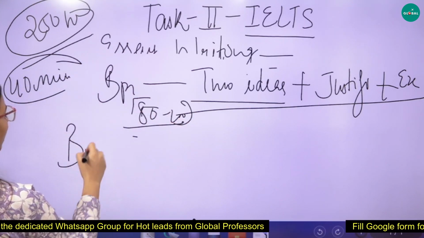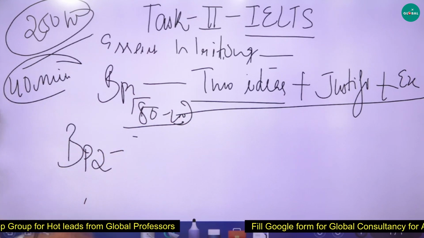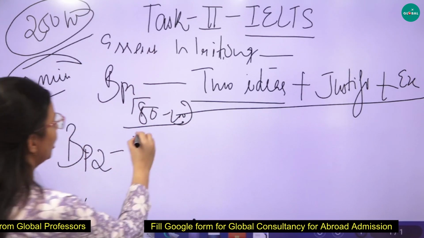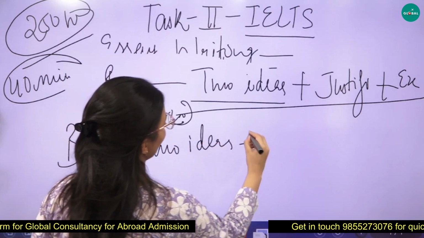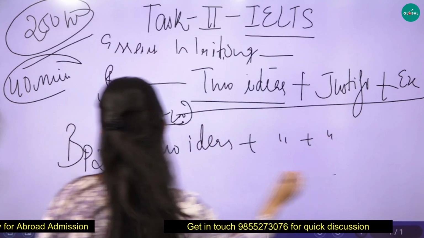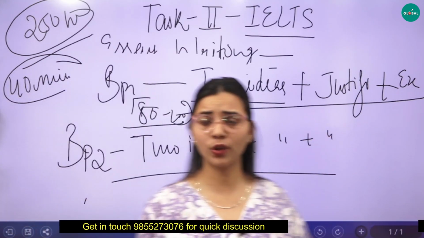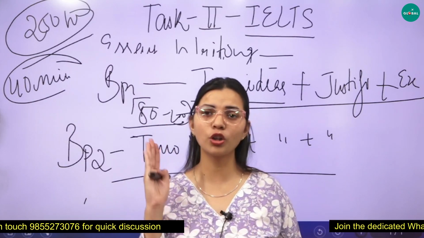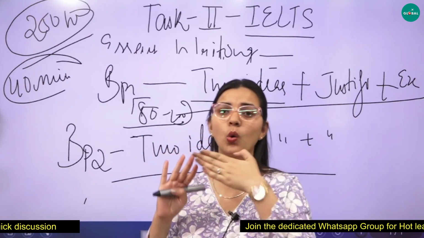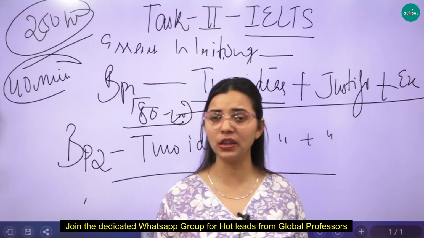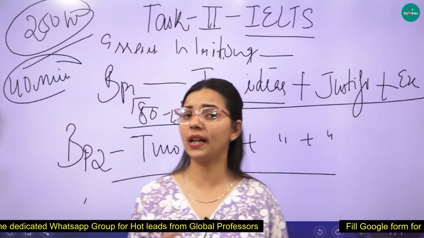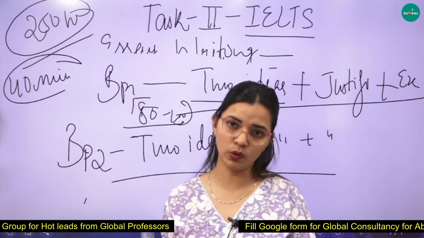Body para 2, you need to continue with whatever ideas you are writing. 2 ideas in that plus justification plus example. Now why have I said to write 2 ideas in each? Overall you have to write 4 ideas in the whole essay. Why? Because 4 is the ideal number, and I believe when we write multiple ideas in an essay, we tend to ruin the whole essay.